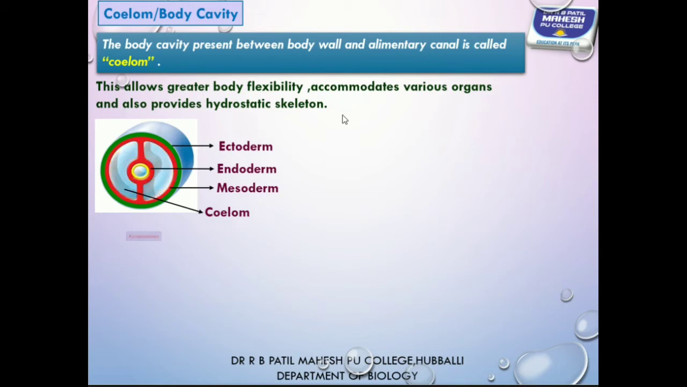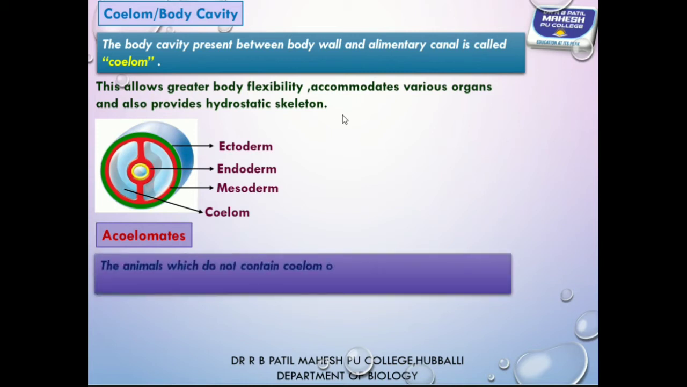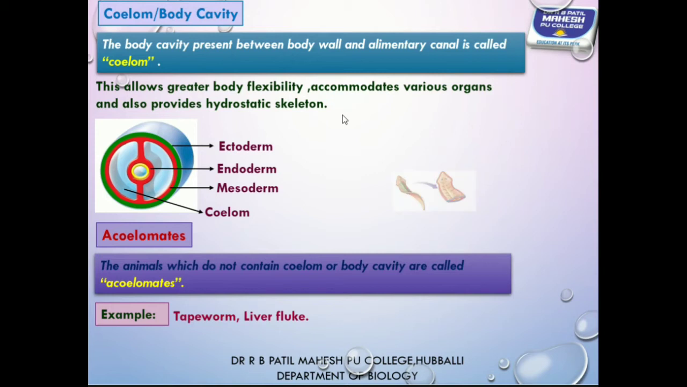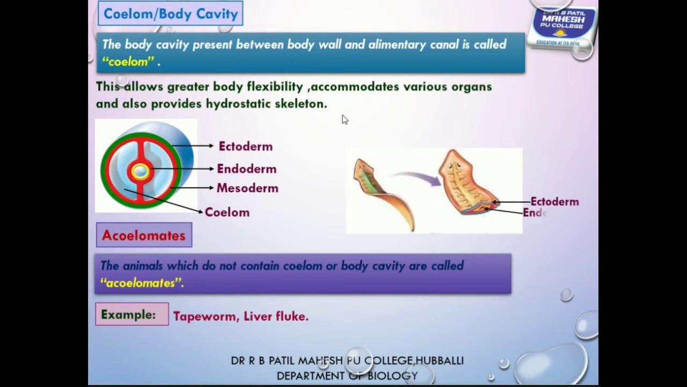If the body cavity is absent, if the animal does not contain a coelom or body cavity, such a condition is called acoelom, and such animals are called acoelomates. If the body cavity is absent between the body wall and the alimentary canal, it is called acoelom. Examples: tapeworm, liver fluke, Platyhelminthes, flatworms are the examples for acoelomates.